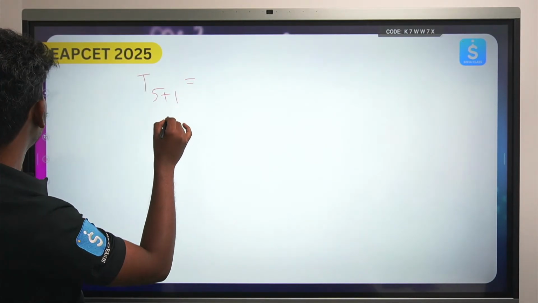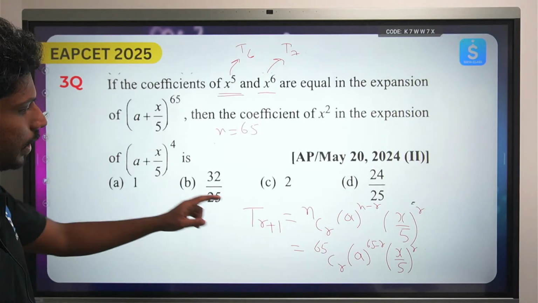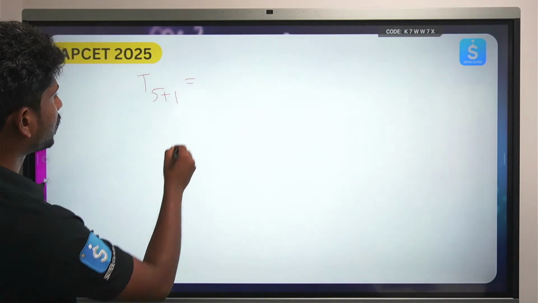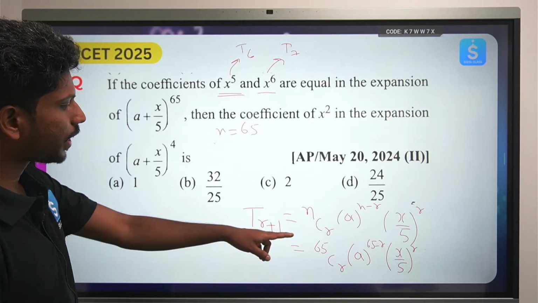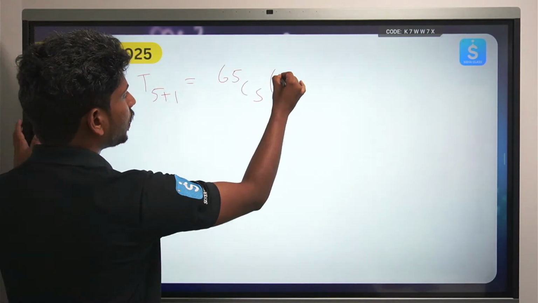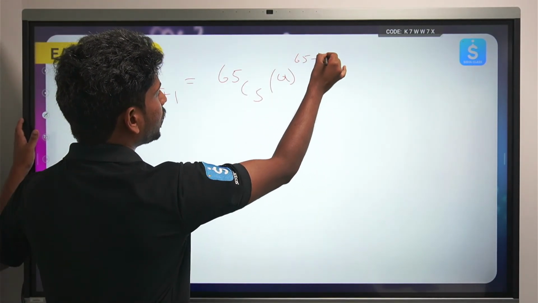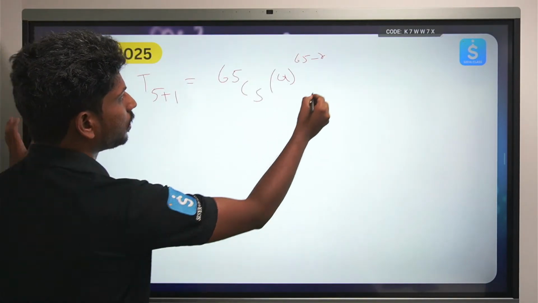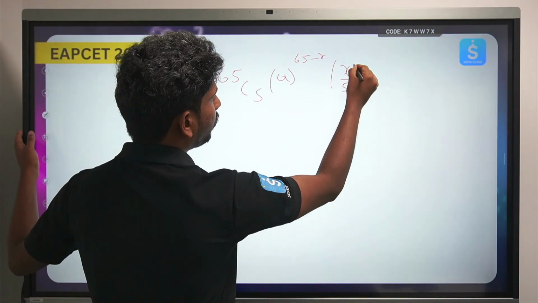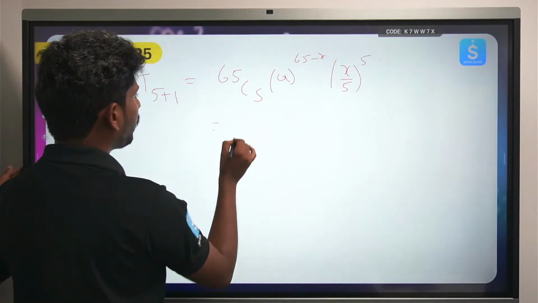So that will be, according to the calculation that we had done, 65 c5 into a to the power 65 minus 5 into x by 5 power 5.